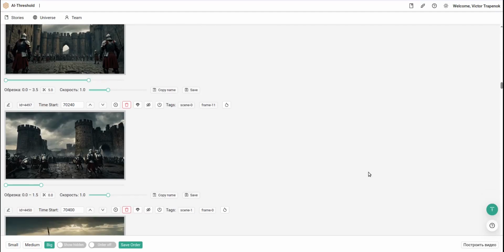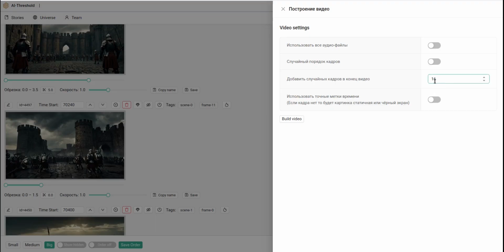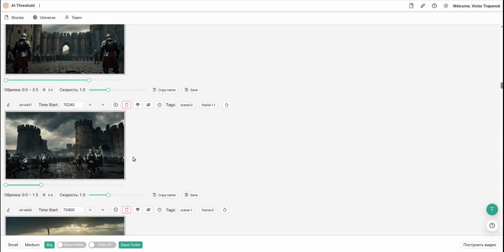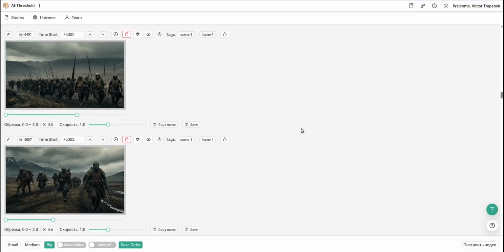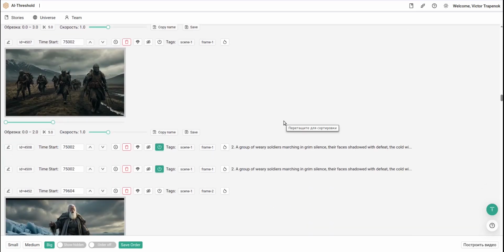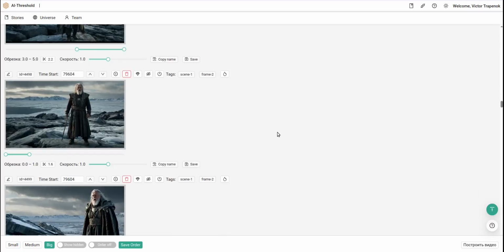Do the preparation, build the video, add 16 random fragments to the end of the video, because I got less time than I wanted to do the cuttings, and I didn't want to wait until other fragments were generated, so I just added 16 random fragments to the end of the video.